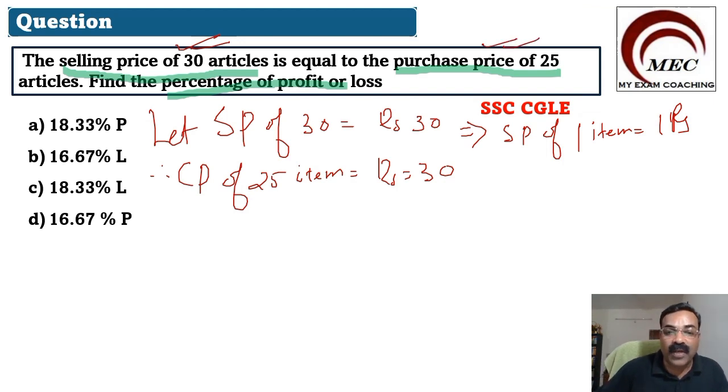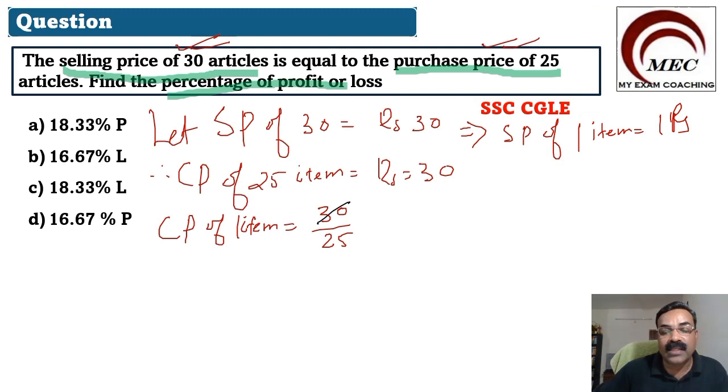So what will be CP of one item? CP of one item will be equal to 30 by 25. You can cancel it: 6 5s are 30, 5 5s are 25. So this will become 6 by 5, 1.2 rupees.